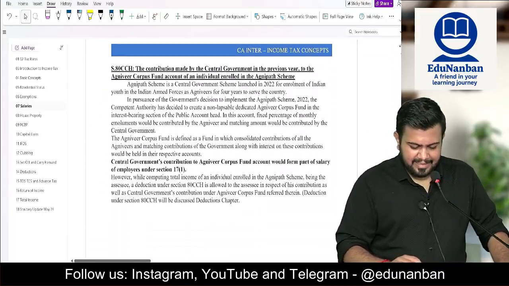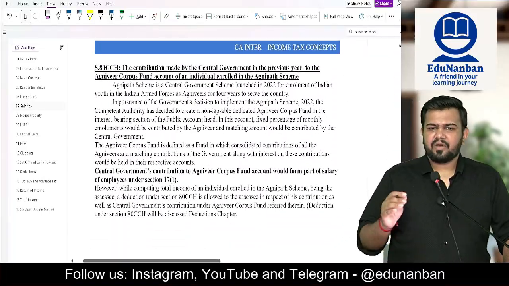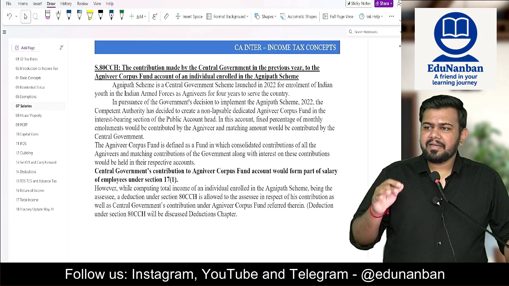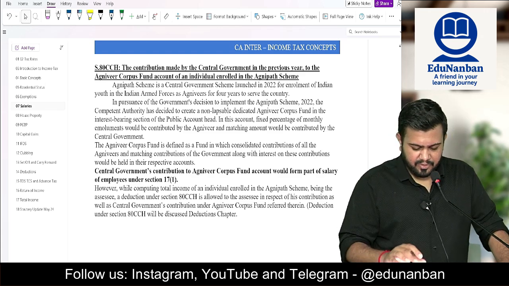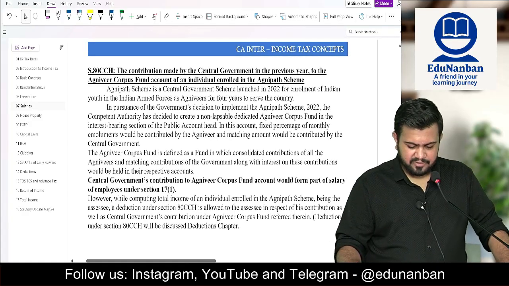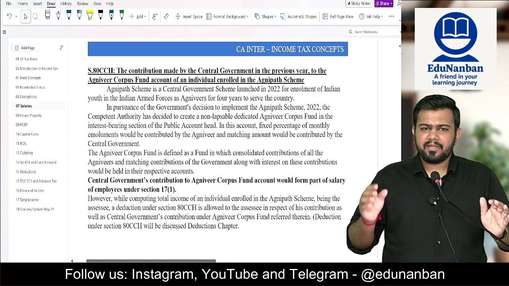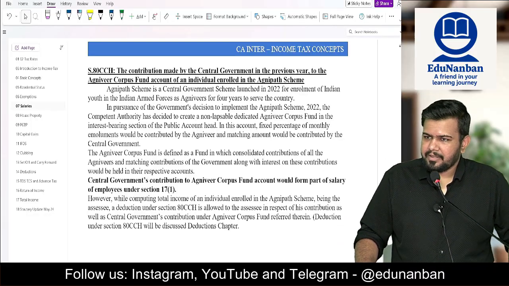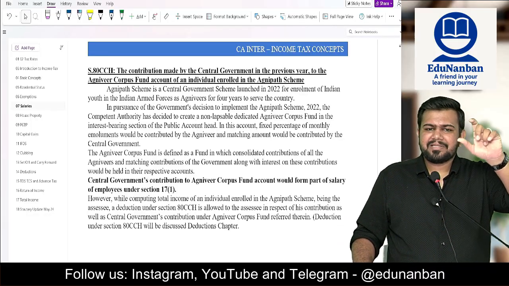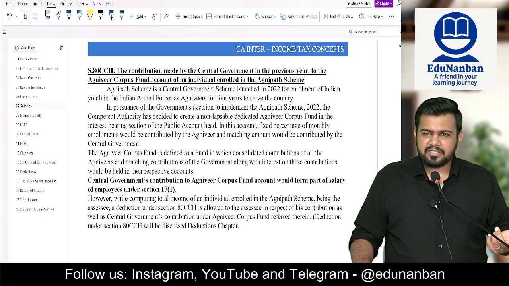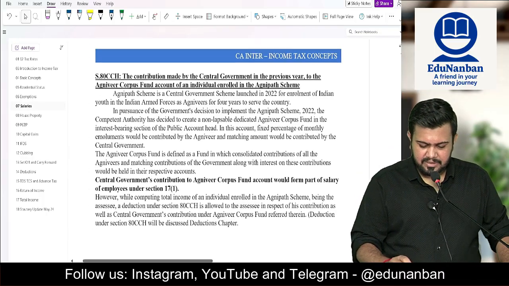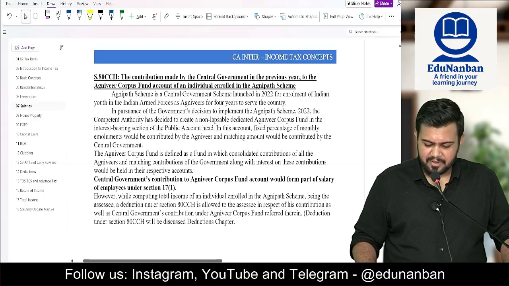Then there is 80CCH, which is Agniveer Corpus Fund. We are going to discuss this in detail when we are learning the deduction chapter. For now you just know that for Agniveer Corpus Fund, if the employer is contributing, then the employer contribution is fully taxable in the hands of the employee. And whatever employer contribution is there, it can also be claimed as deduction under section 80CCH, that we will be discussing in the 80CCH section, deduction chapter.